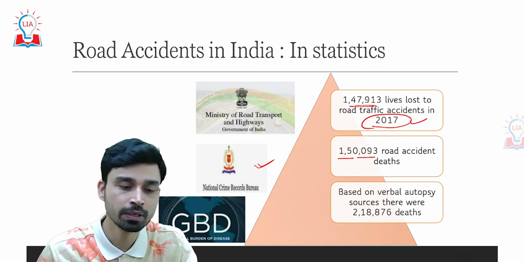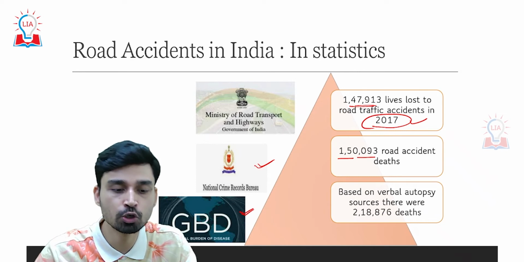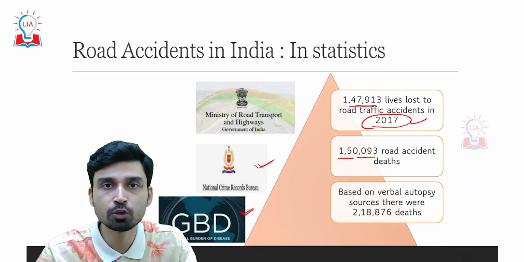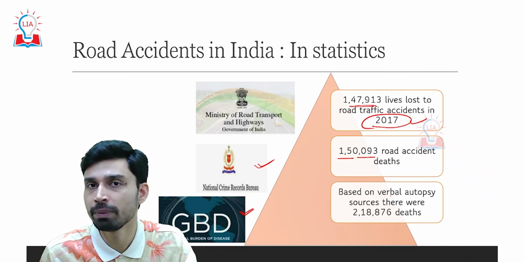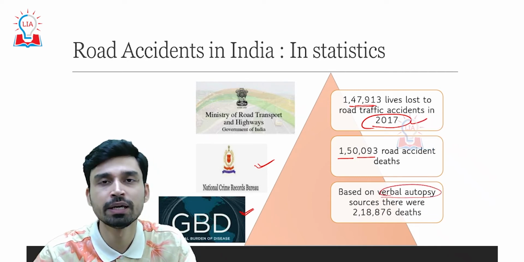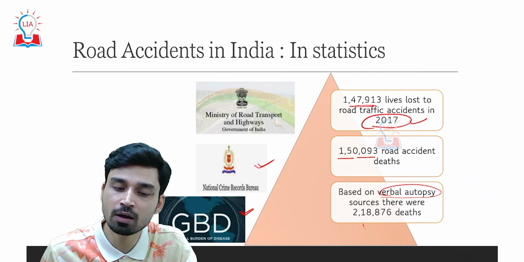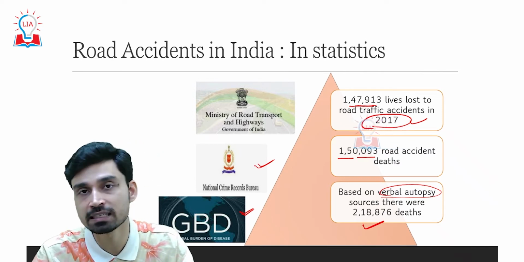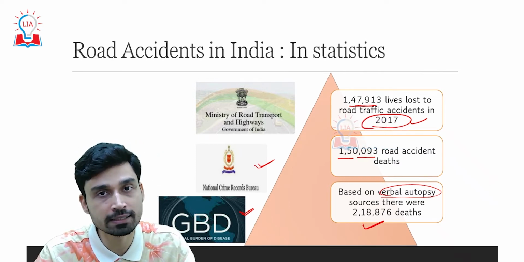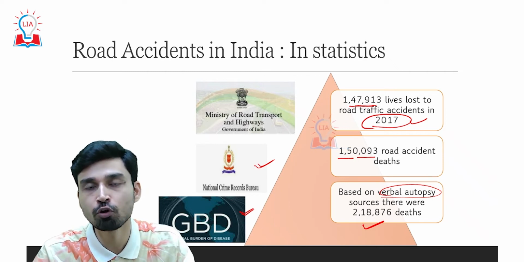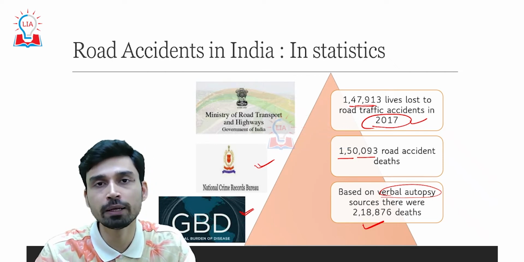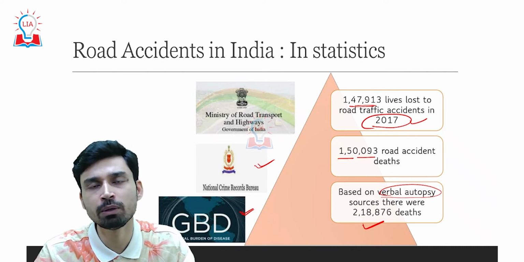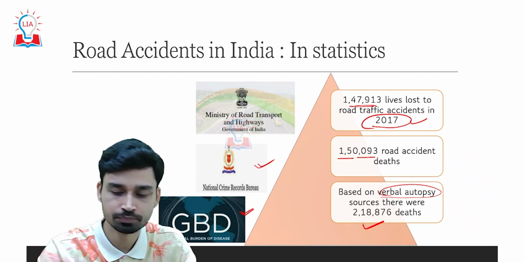The other data that we have is from the Global Burden of Disease, and as per their calculation, made on the basis of verbal autopsy sources, around 2,18,876 people lost their life to road accidents in India. So we have conflicting data, but roughly what we can say is that the number of people dying annually due to road accidents is somewhere between 1 lakh and 2 lakh.